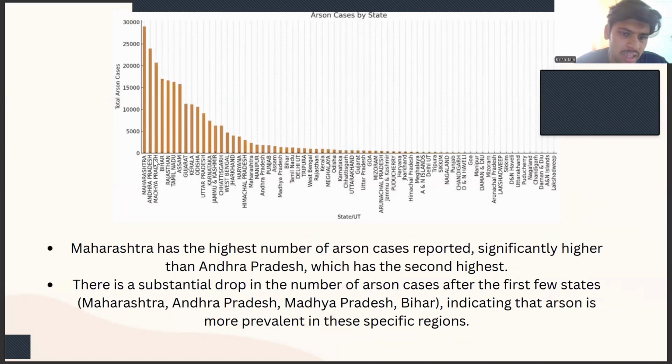Arson cases by state. Here also we can see Maharashtra has the highest number of arson cases reported, significantly higher than Andhra Pradesh, which is the second highest. And here also there is a steep decline between the states.